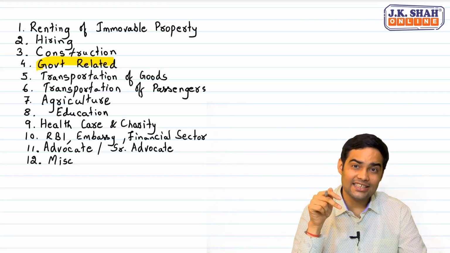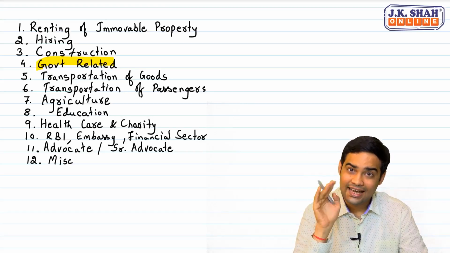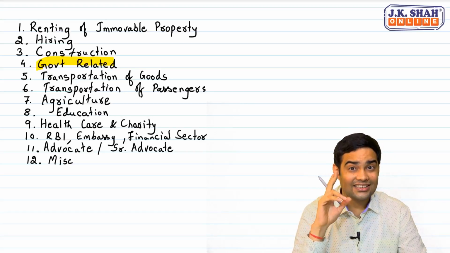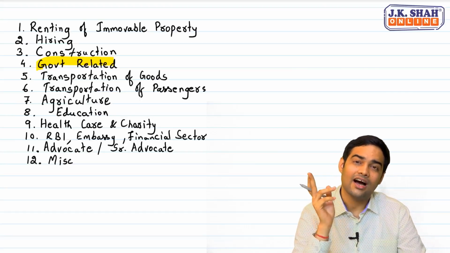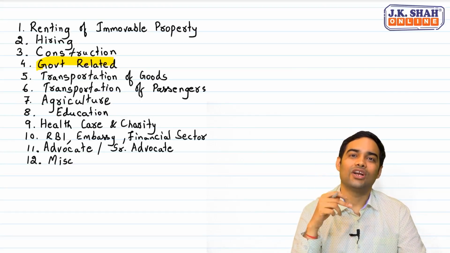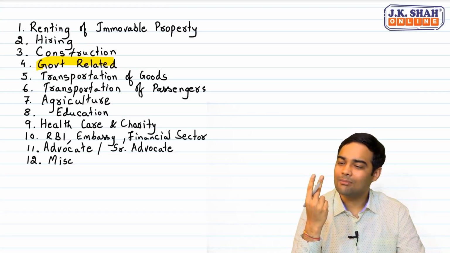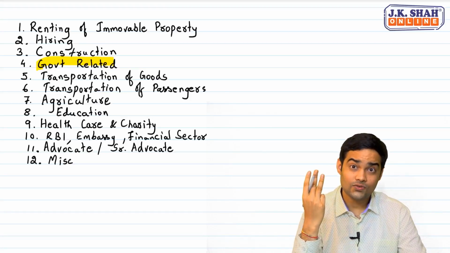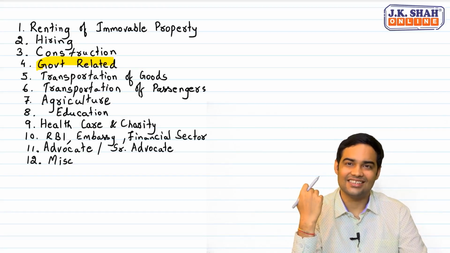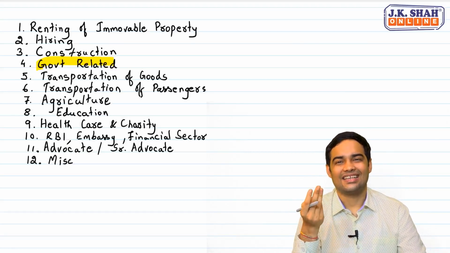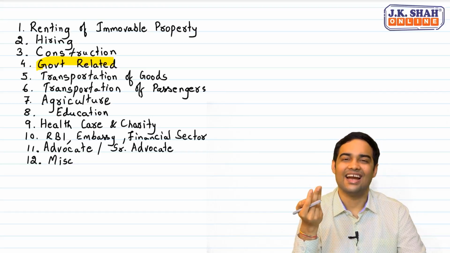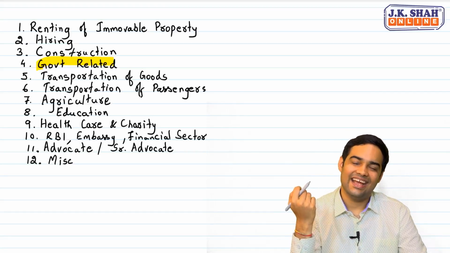Stage carriage AC taxable, non-AC exempt. Contract carriage AC taxable, contract carriage non-AC exempt if it is used for any purpose other than tourism, charter or hire. If it is used for tourism, charter or hire, then it is taxable. Helicopters, obviously sir, it would be taxable. Inland waterways enjoys an exemption.